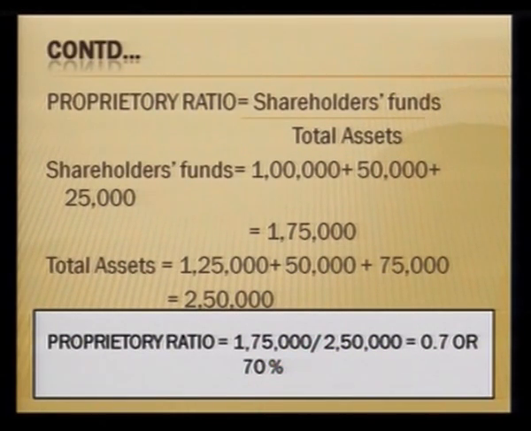So, our ratio becomes 1,75,000 divided by 2,50,000. So, it is 0.7 as a pure number, or we can express it as a percentage, and it turns out to be 70%. In case you want to convert the pure number into a percentage, do we multiply it by 100?